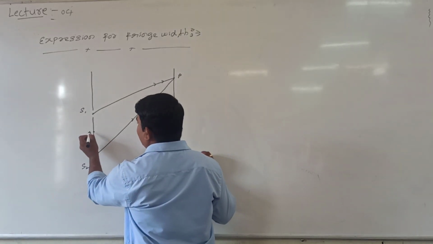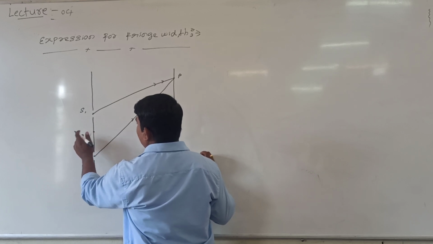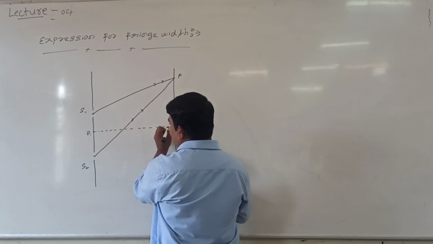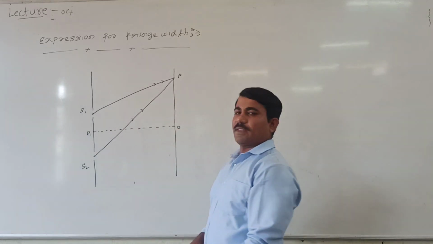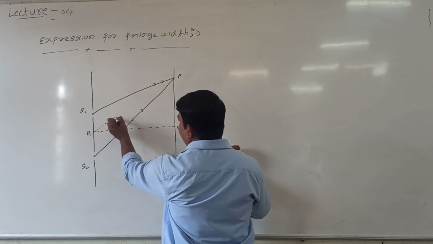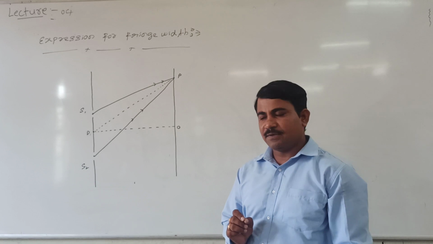I can call this midpoint the D point. From this midpoint, I will draw a line that meets at O. Then again I will draw one more line from D that meets at P.